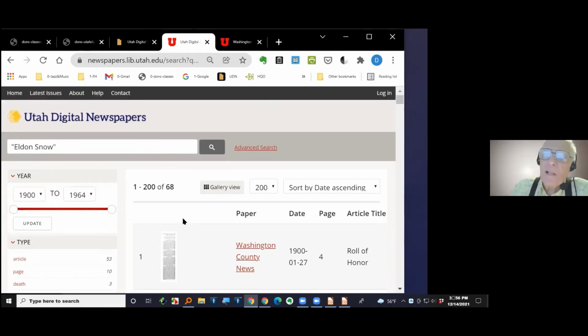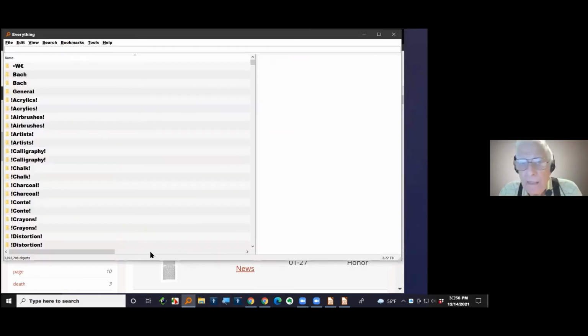Now, one of the things that I've found really helpful, as I've mentioned, is to download the whole newspaper, the whole page of it, and then work with that. Let me give you an example. Let me show you using this. This is the program, everything that we use.